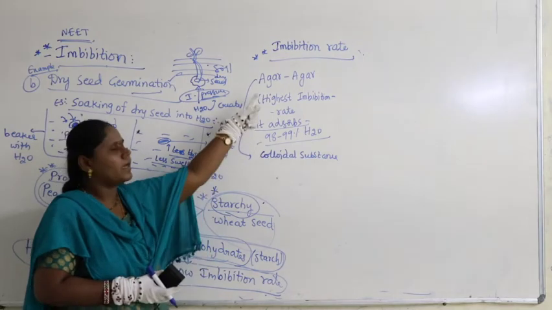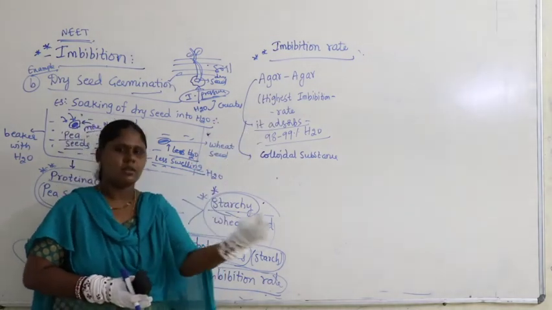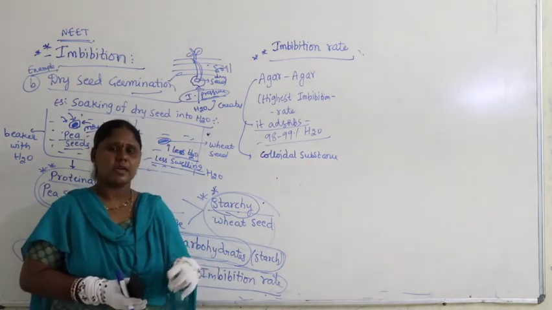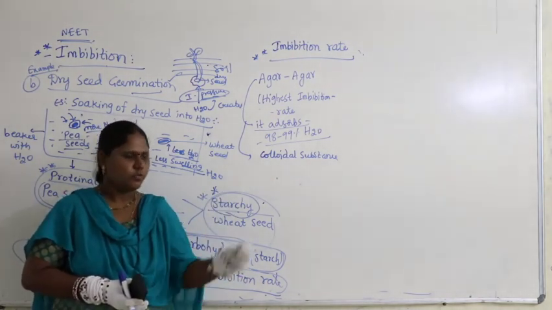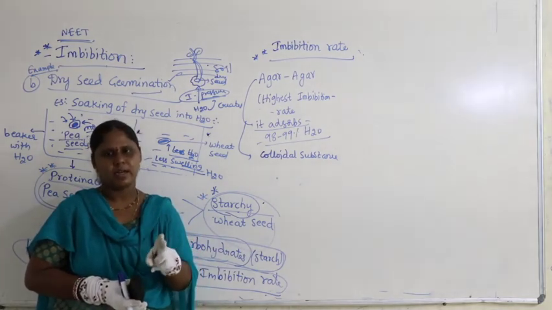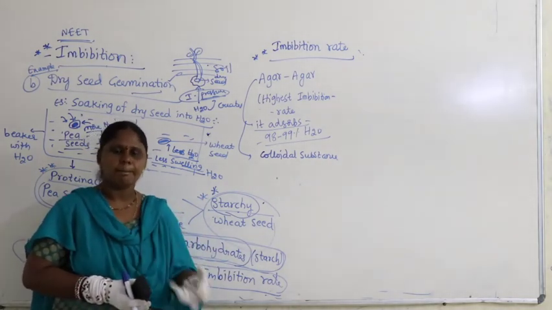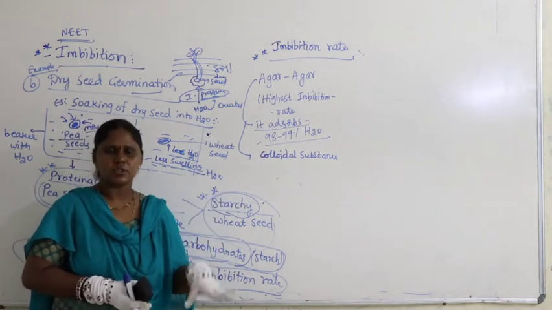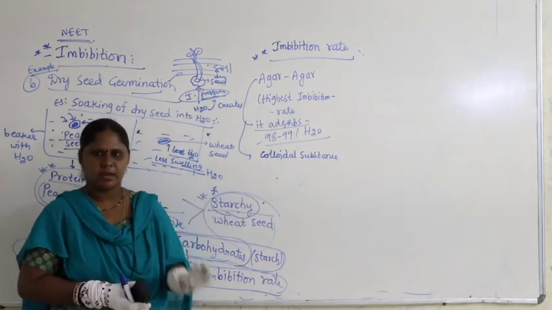What can you do? Take agar-agar and put it in water. About 98% of it takes up water, and only 2% remains as agar-agar. That means agar-agar dissolves completely in water. That's why agar-agar shows the highest rate of imbibition.